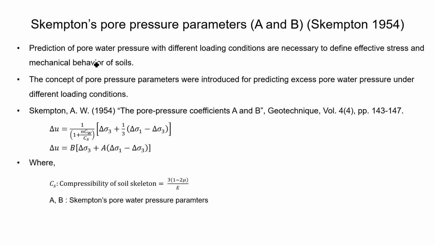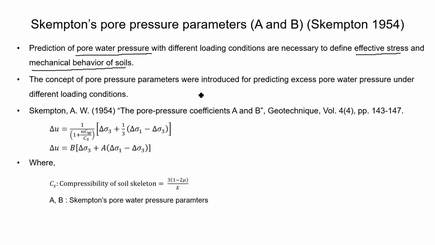So, in the undrained triaxial test, the information of pore water pressure becomes important to define the effective stress and mechanical behavior of soil.